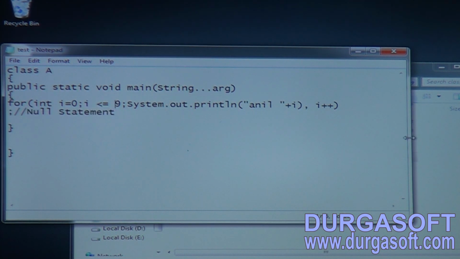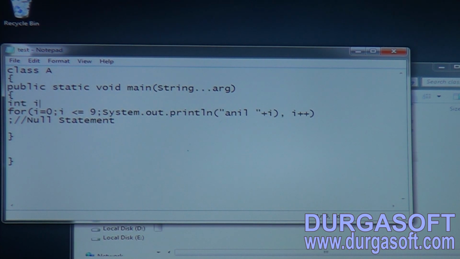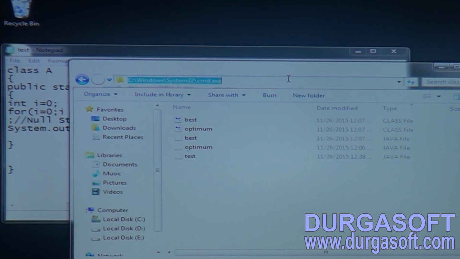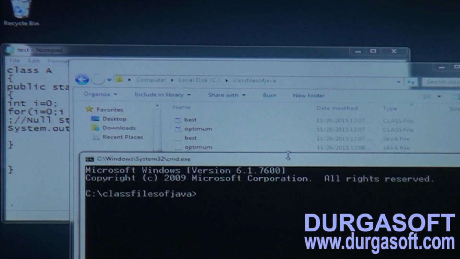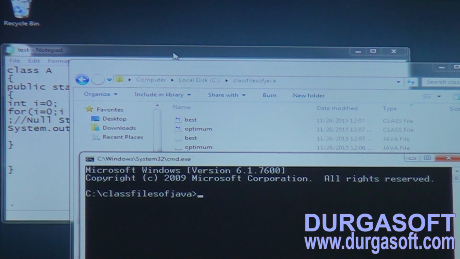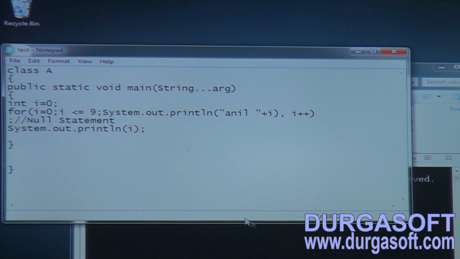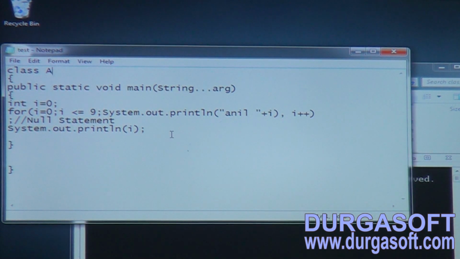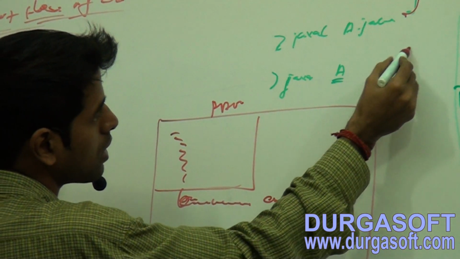Now let me take this int i equals 0. Now observe here, System.out.println of i. Let me compile and execute this one. How to compile, friends? What is the source code name here? Test. Okay, now javac Test.java, compiled successfully. We are compiling this code through this command and we are executing through this one.